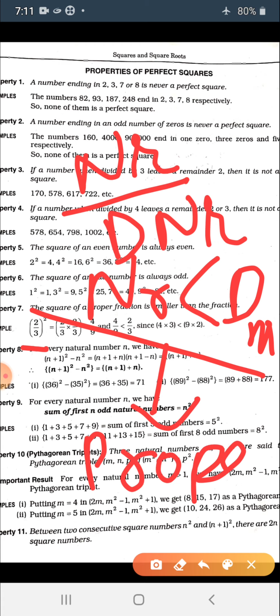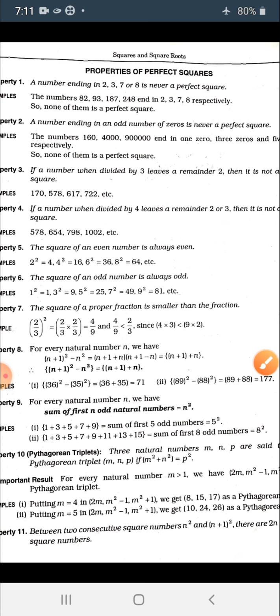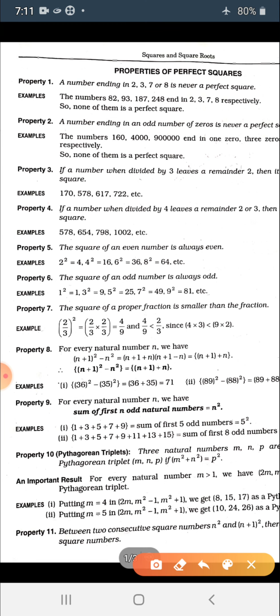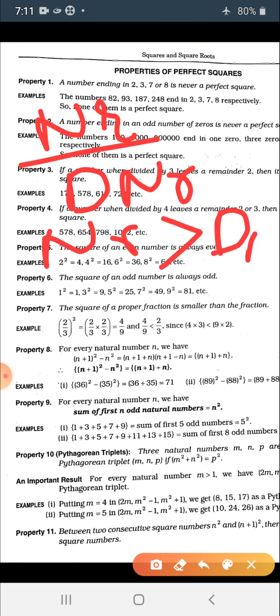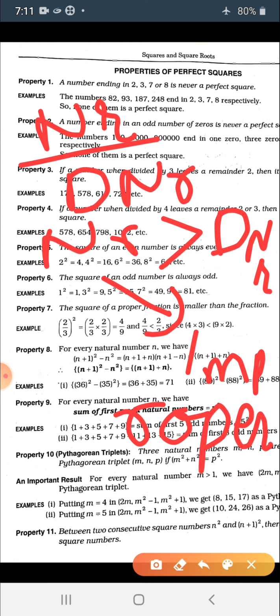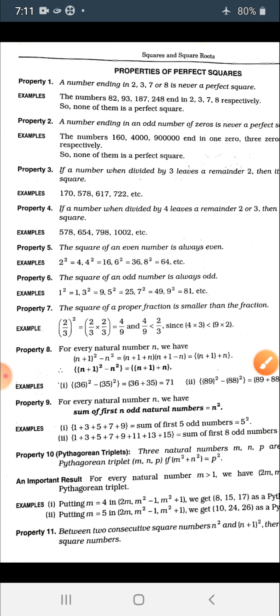When the denominator is lesser than the numerator, then the fraction is improper. Numerator greater than denominator means this is an improper fraction. You can make notes of these things. Just see the video and make notes of all these things that I'm telling you.